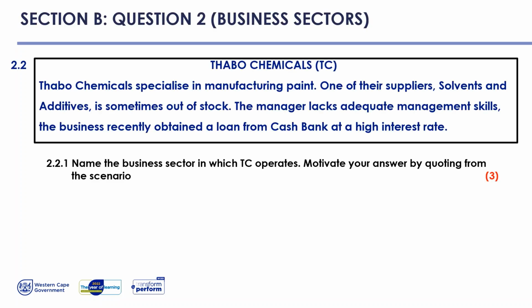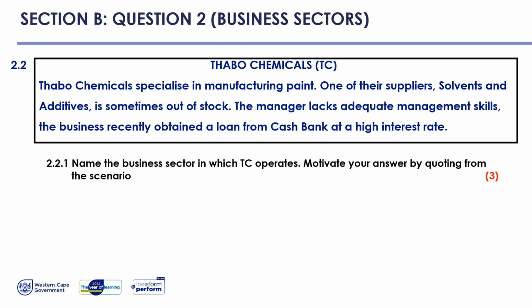Let's look at question 2.2. Tabo Chemicals specialize in manufacturing paint. One of the suppliers' solvents and additives is sometimes out of stock. The manager lacks adequate management skills. The business recently obtained a loan from Cashbank at a high interest rate.